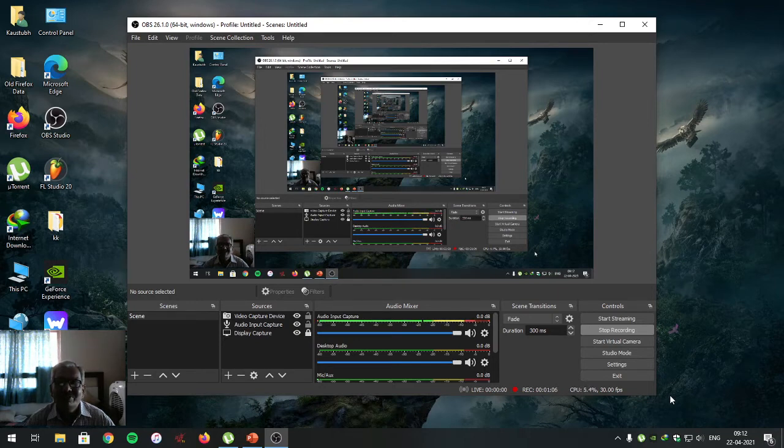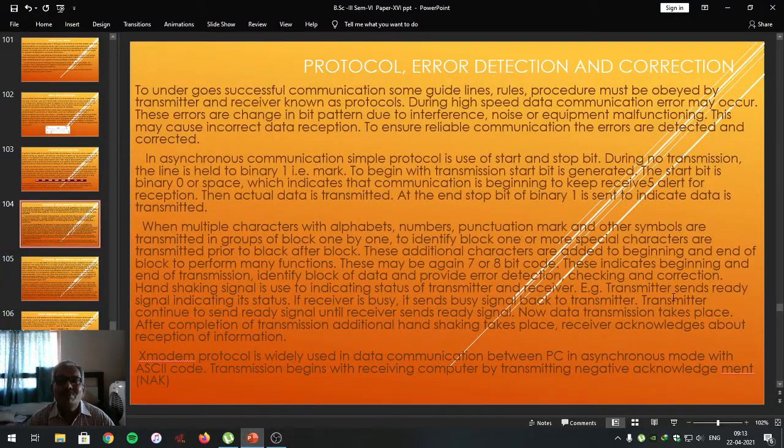To undergo such a successful communication, the communication should be error-free, and to undergo such an error-free communication, the transmitting computer and receiving computer must follow some rules, some procedures, some guidelines. The rules, the procedures, the guidelines used by the transmitting and receiving computer to undergo successful digital data communication, that is known as the protocol.